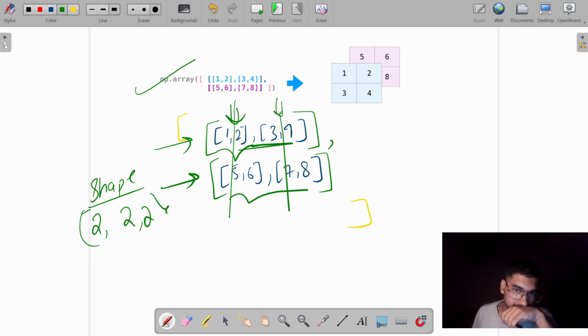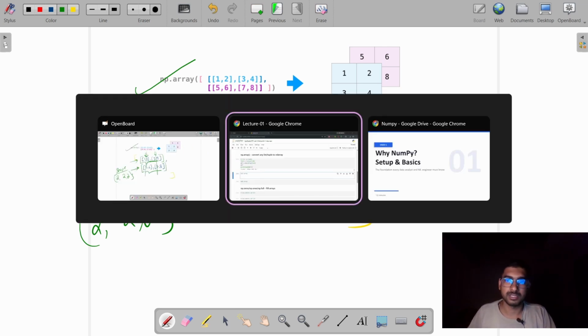This is the shape of this array. So yeah, let's move towards the next part.